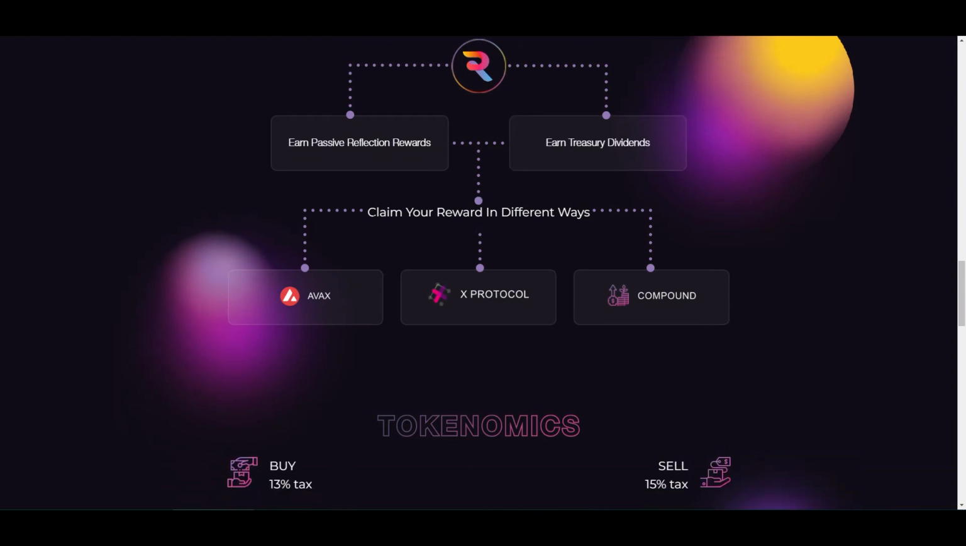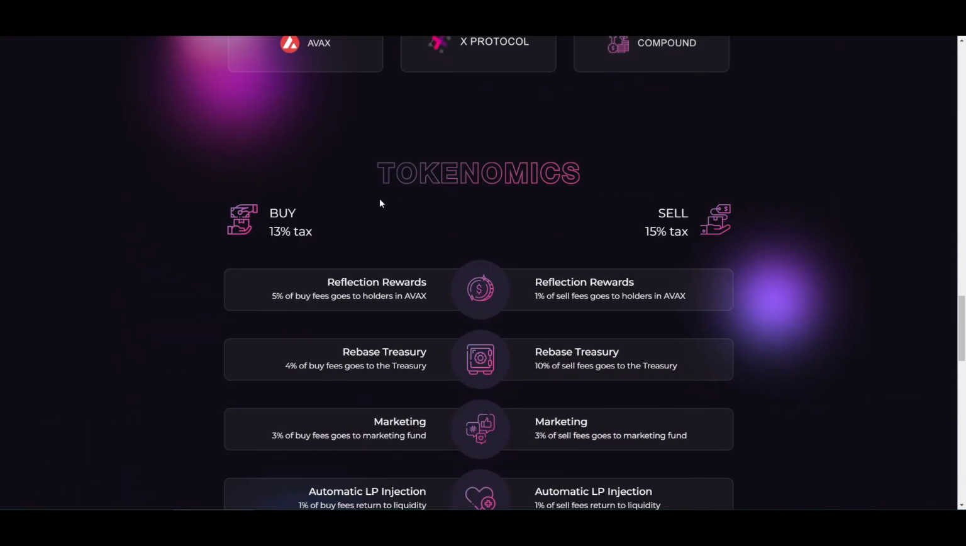Basically you can claim your reward in 3 different ways. You can claim your rewards in the native token, that is AVAX, and then there is X protocol, which is if you want to claim your rewards in a certain protocol, like Titano tokens or Sphere tokens, you can do that as well. And the third option is compound. If you want to accumulate more React tokens, you can do that with 0% buy tax. Their tokenomics is a 13% buy tax and 15% sell tax.